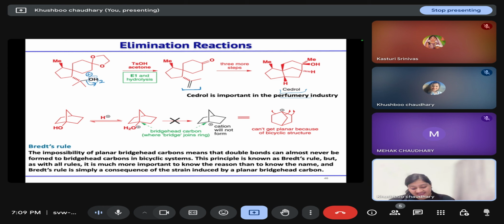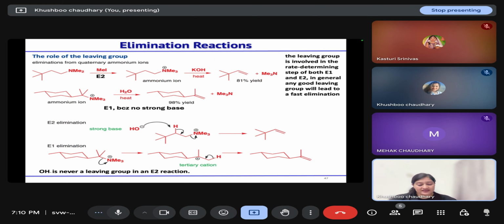So next is the example of the norbornane alcohol. When we are treating it with aqueous acid, it will form this H2O positive. But the carbocation is not possible at the bridgehead position. This is the bridgehead position. Why? Because it cannot be planar. And we already discussed in the previous slides that if a carbocation can't be planar, it will not form. So Bredt's rule says that the carbocation at the bridgehead position, because of the strain in the system, is not formed.